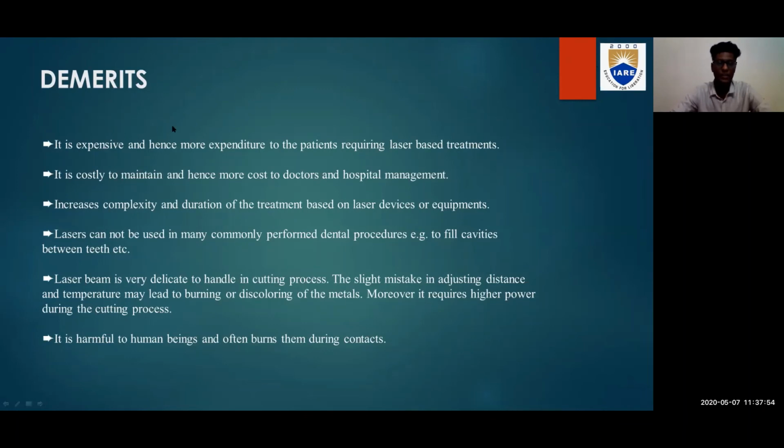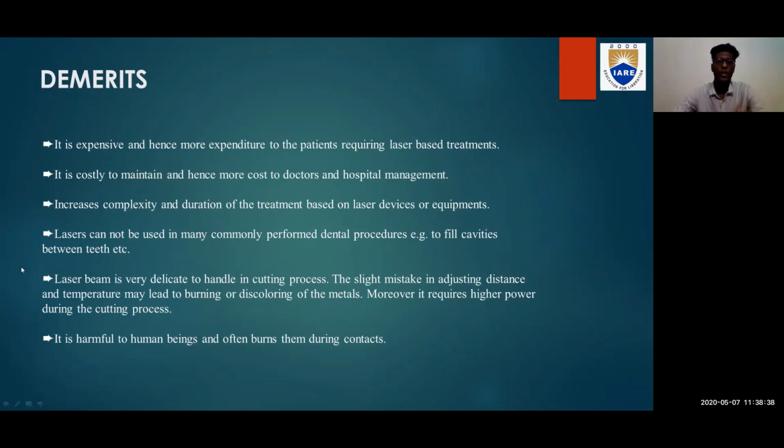And coming to the demerits, the main demerit of the laser is that it is very expensive and not affordable by many of us. So the first point is it is expensive and hence requires more expenditure from patients. The patient has to spend a lot of money for laser based treatment, and it is costly to maintain, hence more cost to the doctor and hospital management. The maintenance cost of the laser beam is also high and it increases complexity. There is a high level of complexity and the duration of the treatment is longer compared to normal treatment.